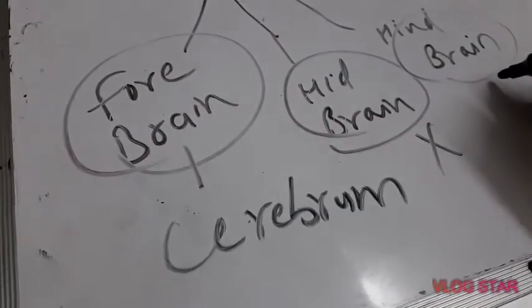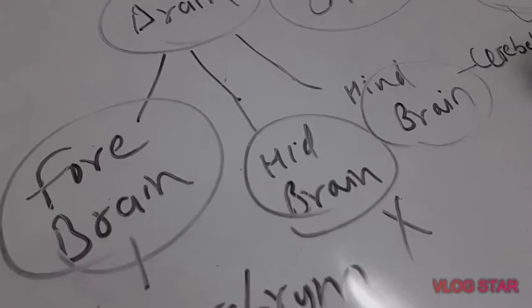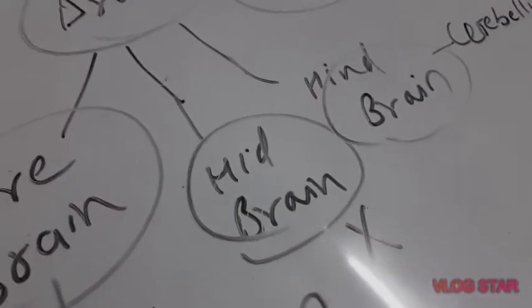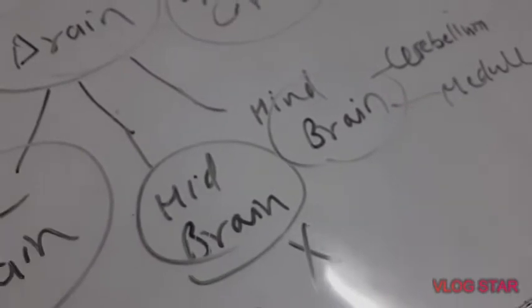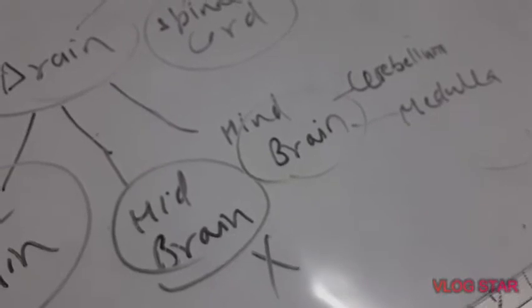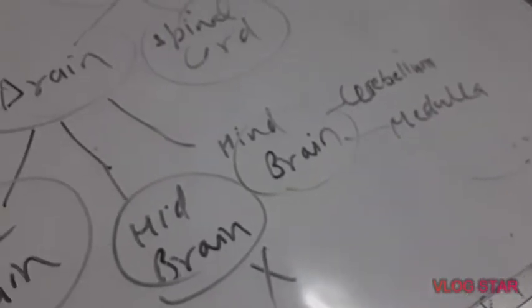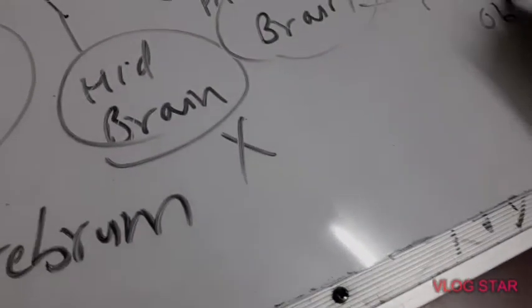The hindbrain has three parts: cerebellum, medulla oblongata, you may find it written as only medulla in your books, but better to write its full name, and the third one is pons varolii.